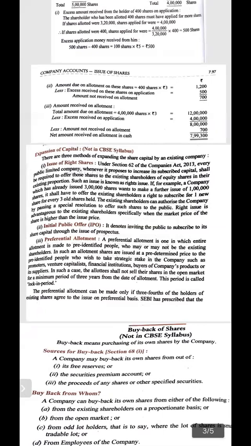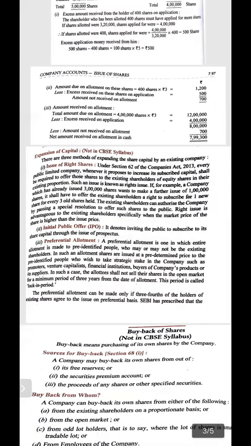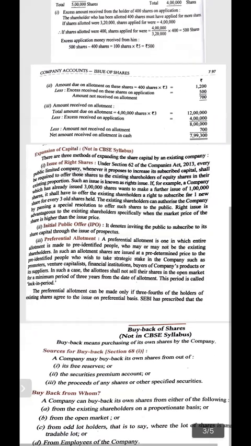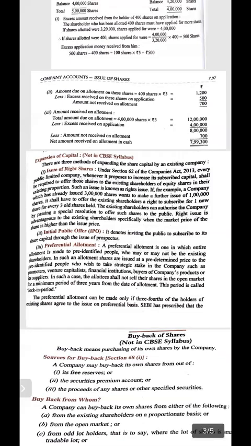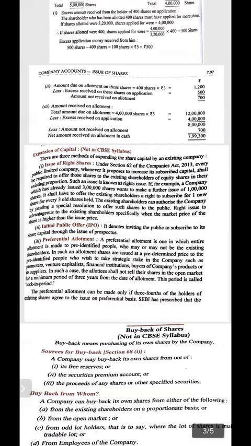The second point should be kept in mind. Third point, in their existing proportion, means if a shareholder has 1 lakh shares, now he can have 10,000 shares, it means 1:10 will be there. If the shareholder has 2 lakh shares already, then he can have 20,000 shares. It depends. We have to make the ratio. The number of shares existing with, here the example is given to us. Let's do the example, then it will be more clear.